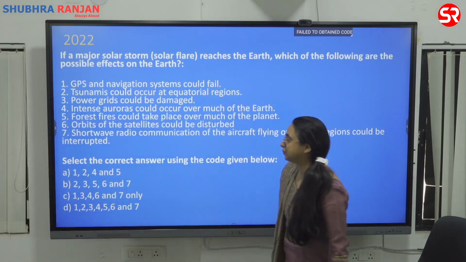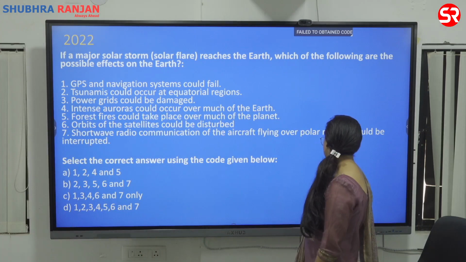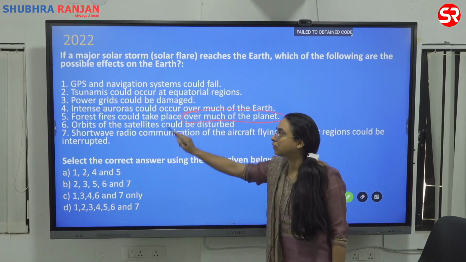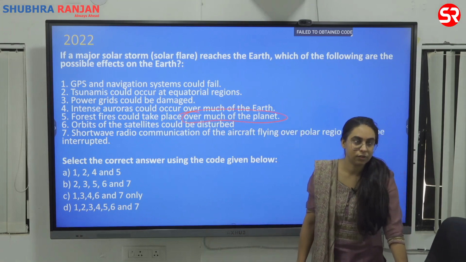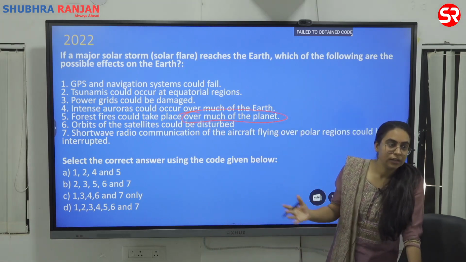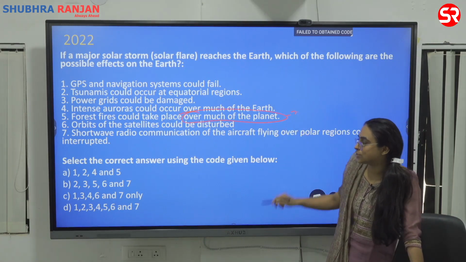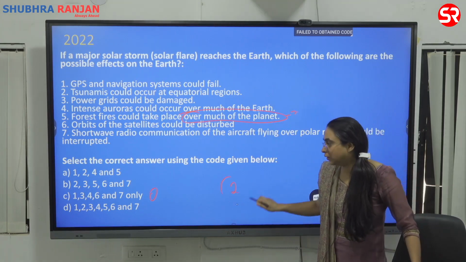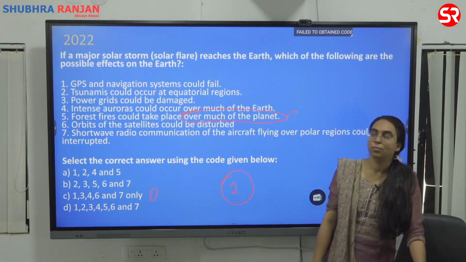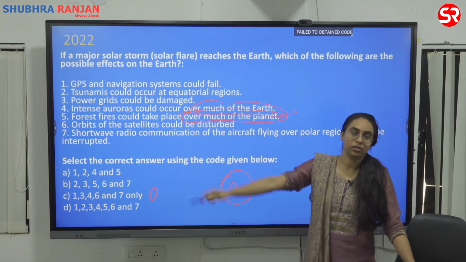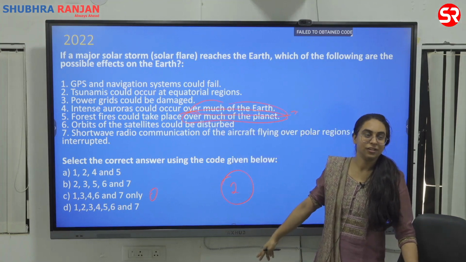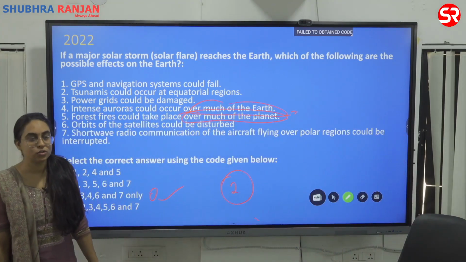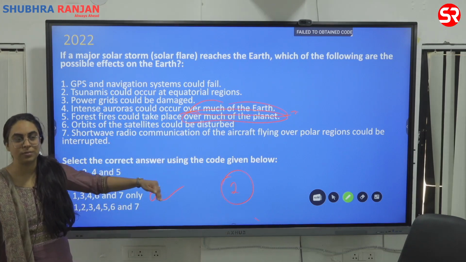Why is 5 wrong? The 5 is wrong because they are saying, can forest fire take place? Yes, they can take place. Can it take place over much of the planet? That is to be seen. Forest fire over much of the planet, over the whole of it? That is why this was considered an extreme statement. In any case, you could not solve by this. The only thing you could solve was your statement number 2. Because over much of the planet, they are saying that even for auroras. But then it says it is correct. It says that is not incorrect. 4 it is saying is correct. The point is, I had seen it with tsunami and I eliminated with tsunami then.